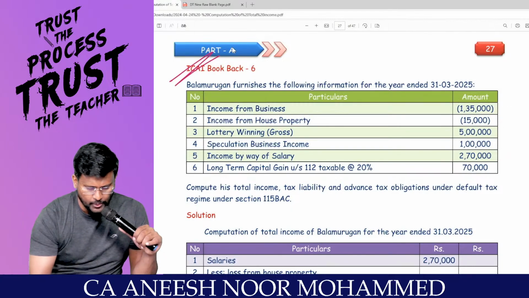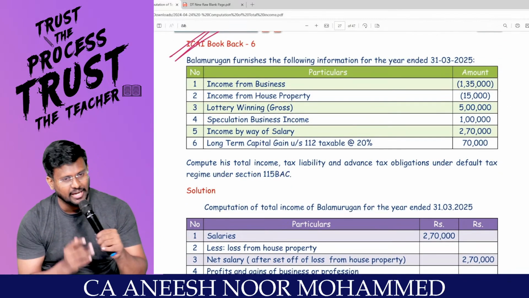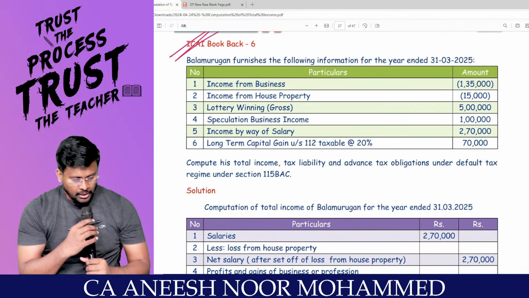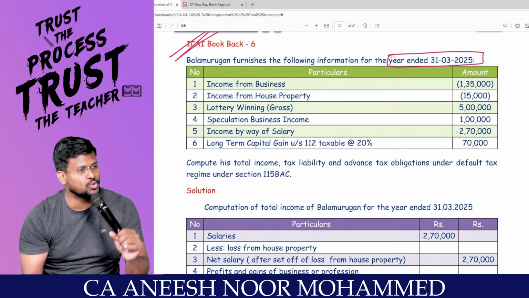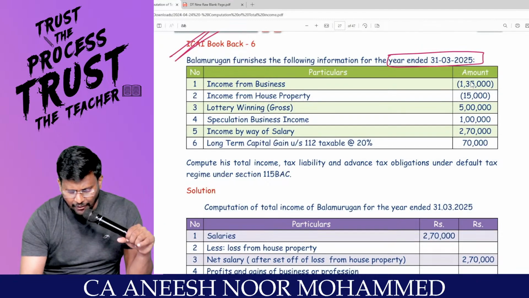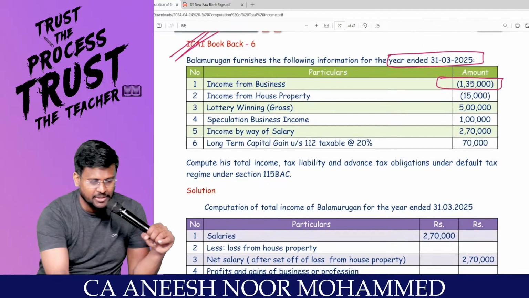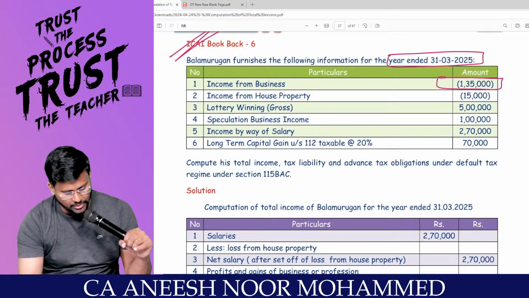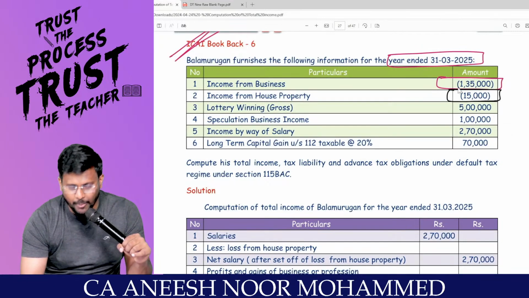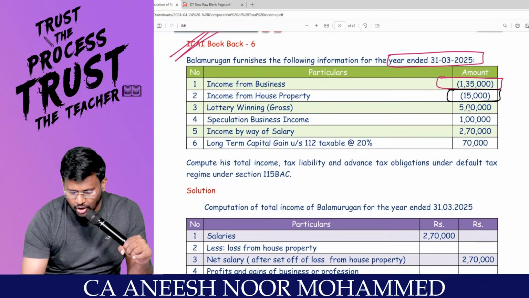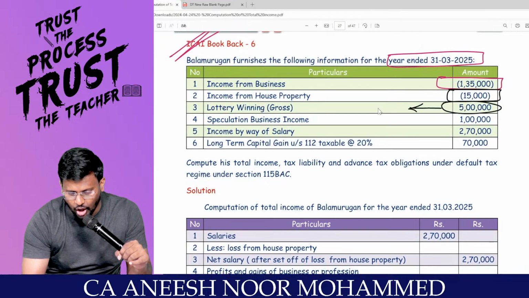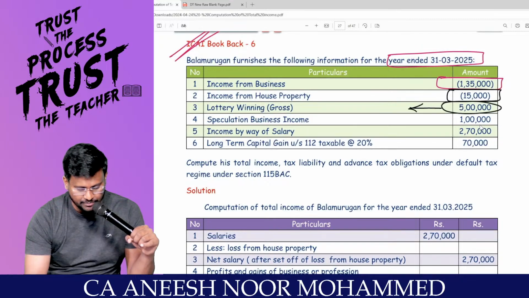Coming to the next question, which is a very small question. Sir, Balamurugan furnishes the following information for the year ended 31/3/2025. Income from business, in brackets, that means loss, 1,35,000. Income from house property, in brackets, a loss. Lottery winning, gross. Please don't touch the lottery, it will be taxable on gross.